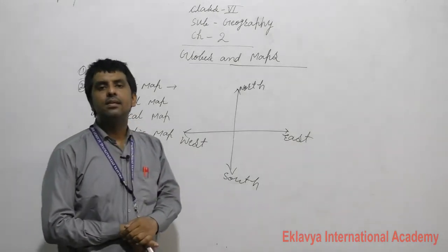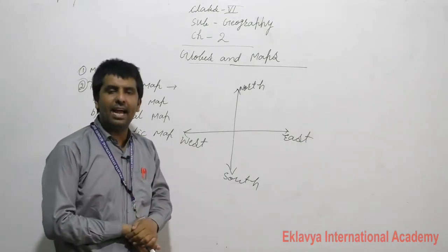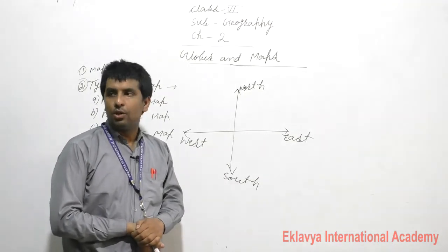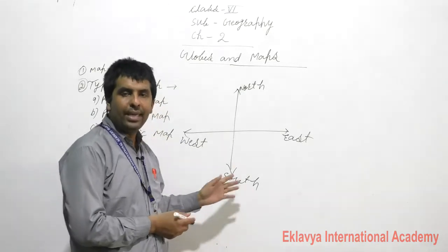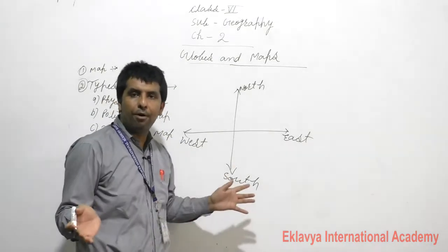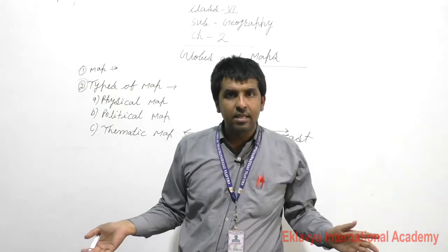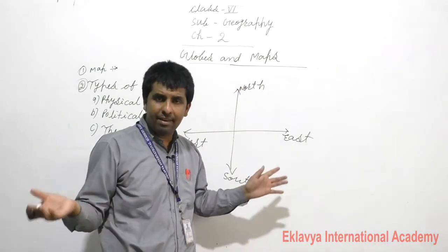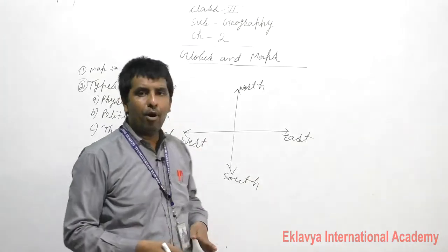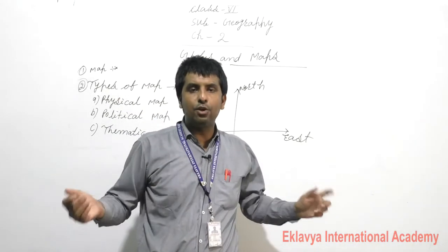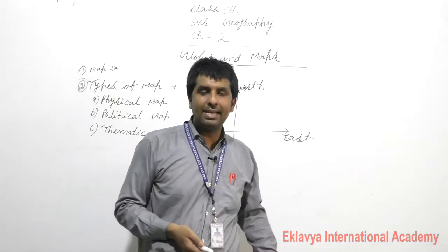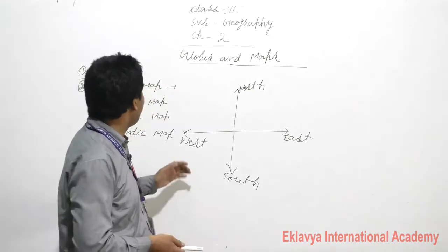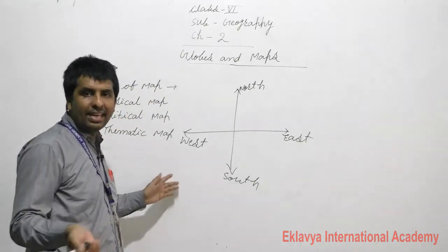Map is a word that derives from the word mappa. Mappa is a Latin word. With the help of a map we can see the boundaries of countries and the natural resources of every country. By the map we can learn the boundary of those countries and the actual condition of each country. By the help of a map we can gain knowledge.